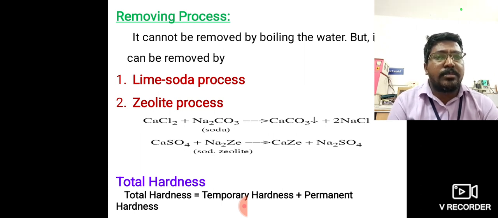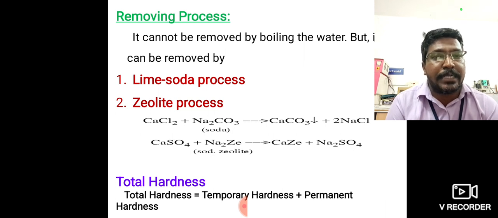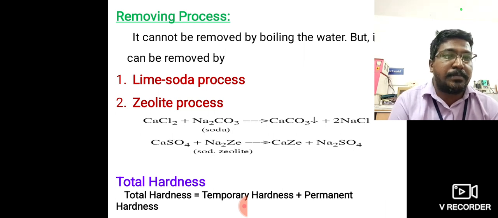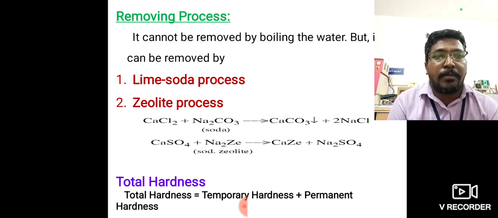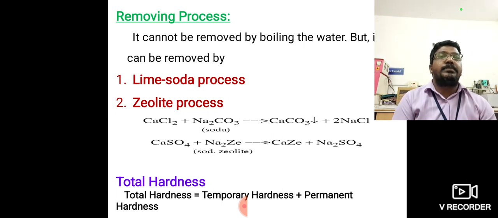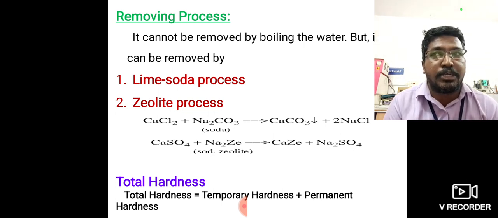What are the salts present in carbonate or non-carbonate hardness? Carbonate hardness, that means temporary hardness, has two salts: calcium bicarbonate and magnesium bicarbonate. Permanent hardness, that means non-carbonate hardness, has the chlorides and sulfates of calcium and magnesium: calcium chloride, calcium sulfate, magnesium chloride, magnesium sulfate.